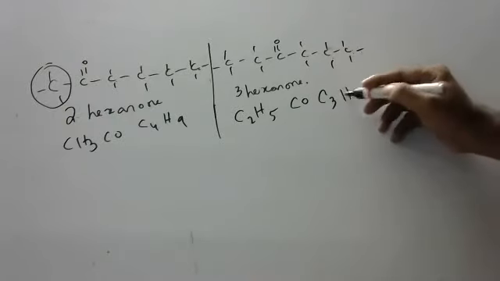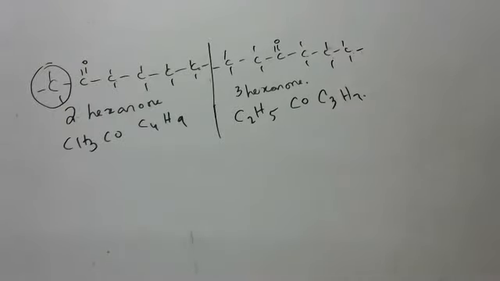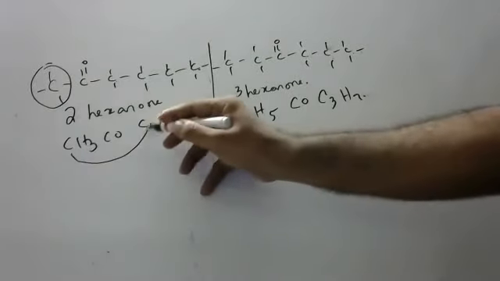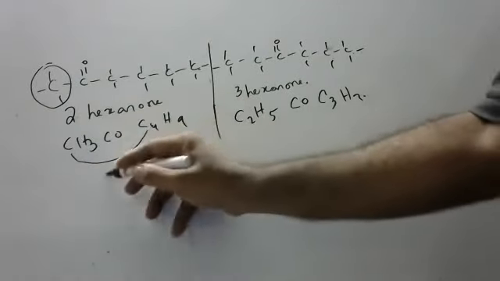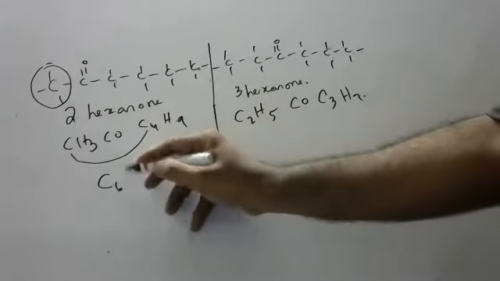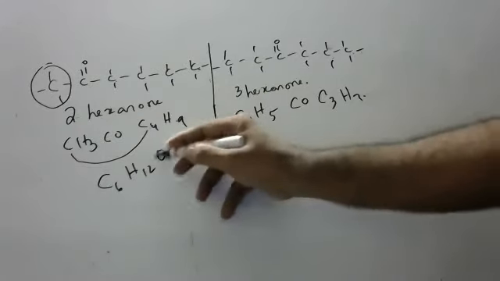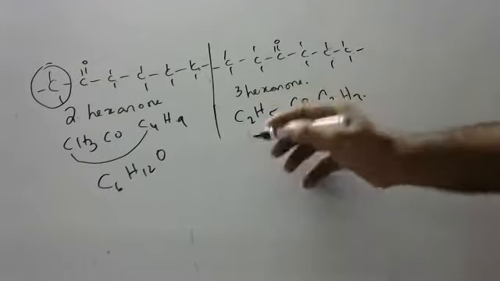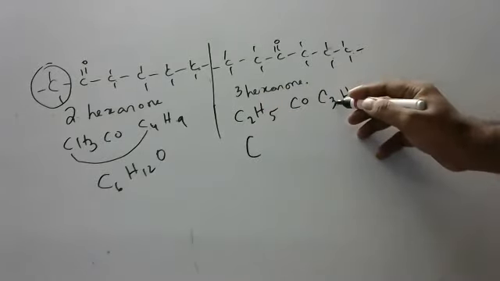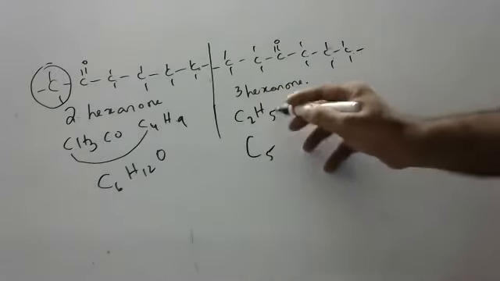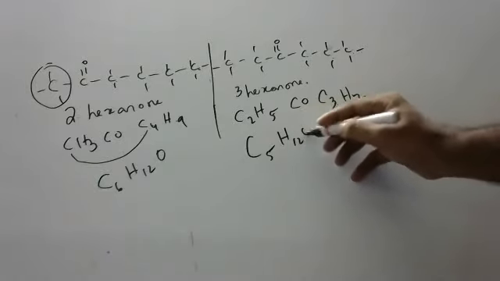C3H7. Only Sahiti is telling. Very good. So now, empirical formula. How many carbons are there? 4, 5, 6. 6 carbons are there. How many hydrogens are there? 12 hydrogens. Here also the same, children. How many carbons? 3, 4, 5, 6. How many hydrogens? 12 and 1 oxygen.